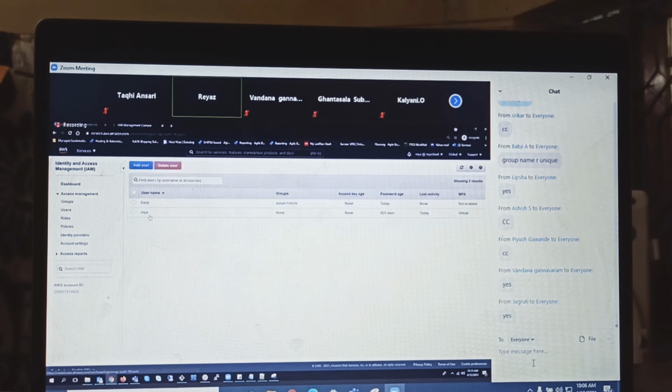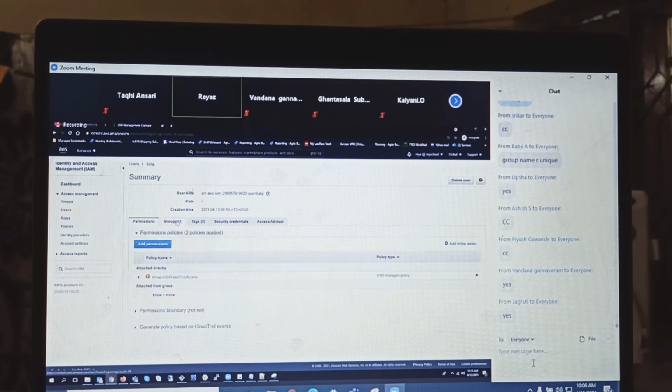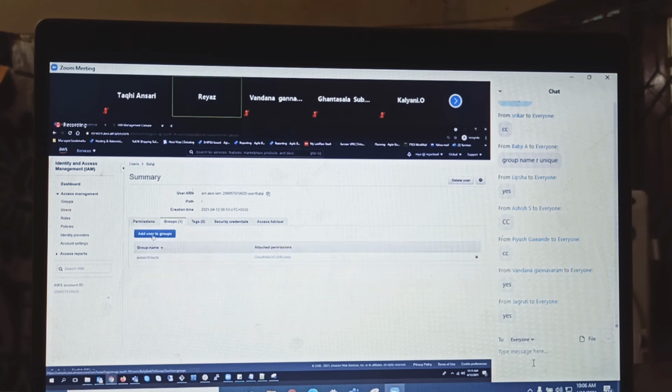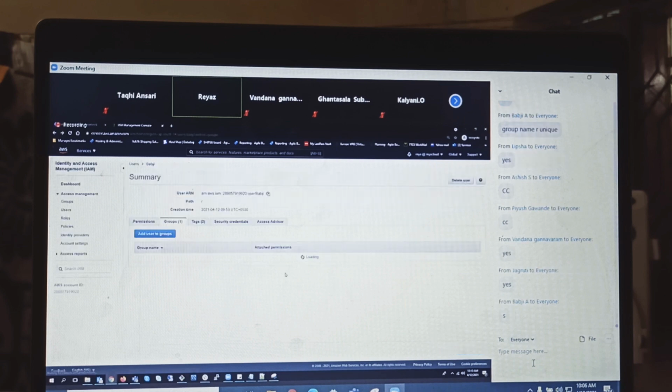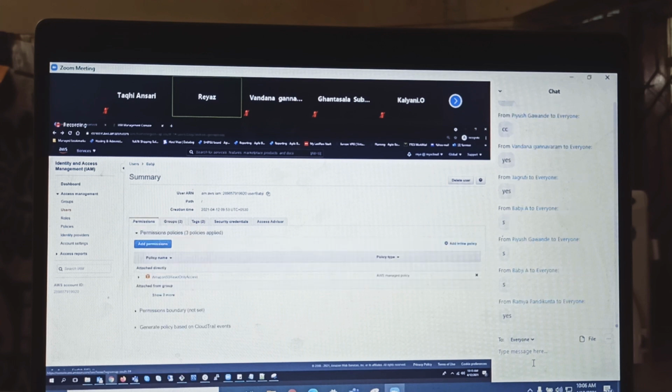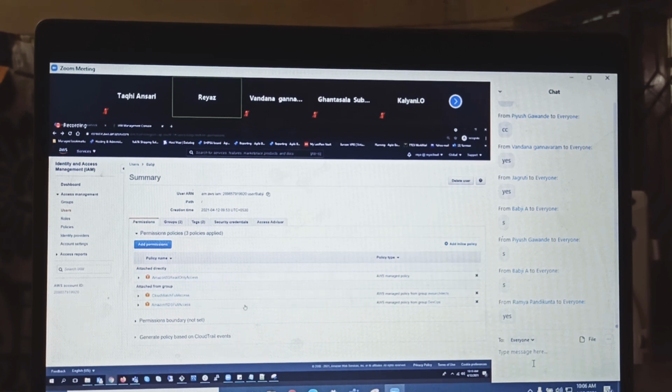Another way is go to the user, go to PUBG. Here you have groups now. Add user to the group. And now PUBG can also be in DevOps. Yes. One user can be in multiple groups. And see what kind of permissions he got. Guys, he has his own individual permissions called S3, and he got CloudWatch from AWS Architect, and from DevOps, he got RDS full access. Did we learn that? His individual permissions will not be lost. Will not be lost. Clear?